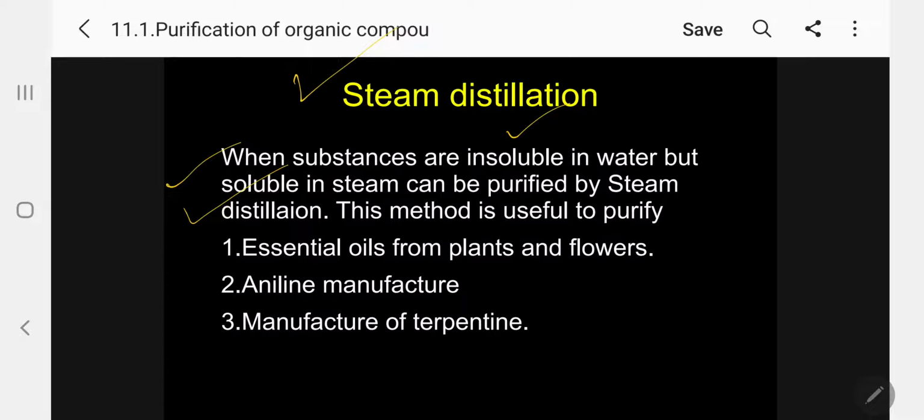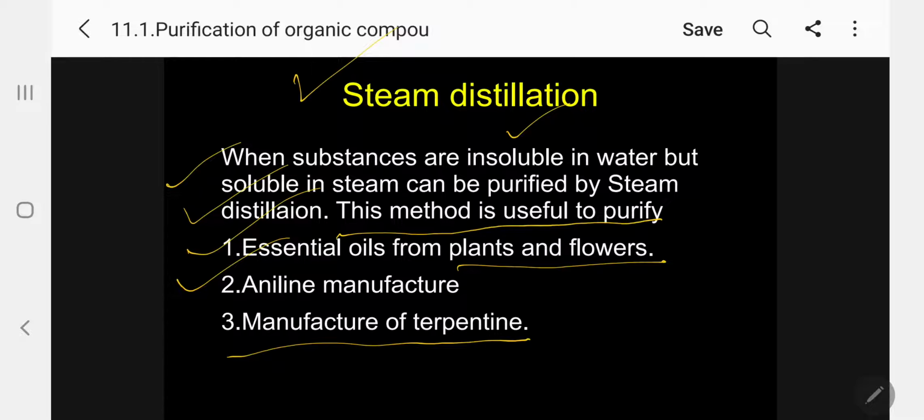When these liquids are insoluble in hot water but soluble in steam, they can be purified by steam distillation. This method is useful to purify essential oils from plants and flowers, aniline, and in the manufacture of turpentine.